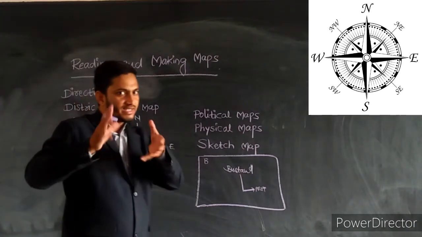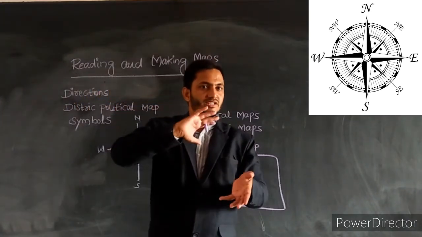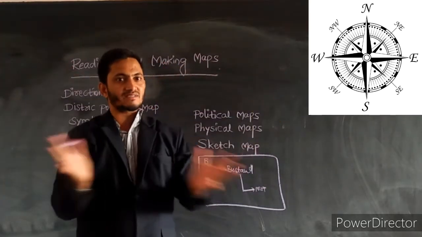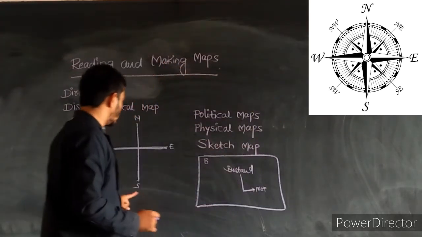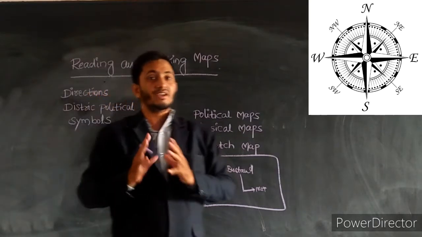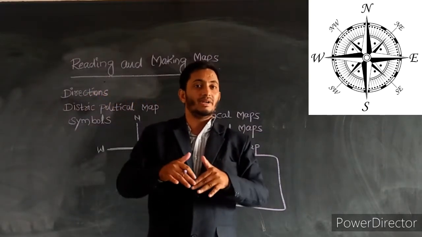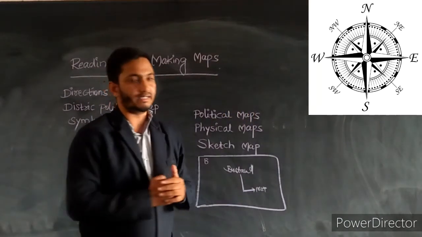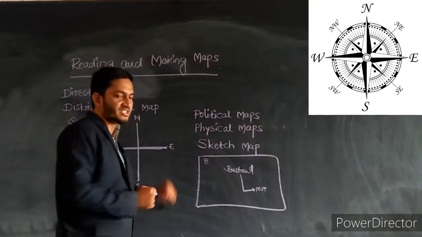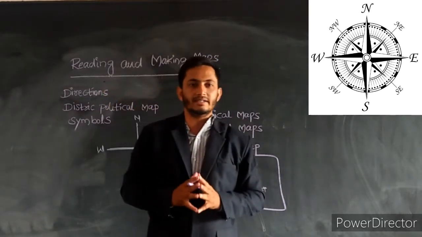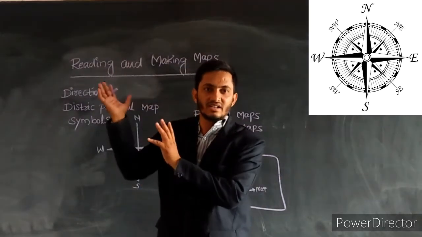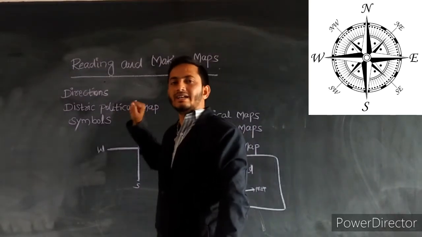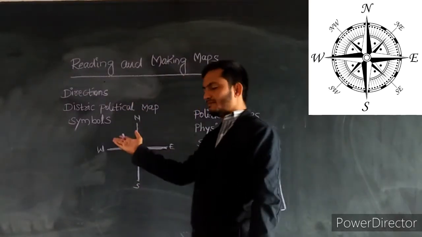Tamil Nadu is a state located on which side of India's map? The south. Tamil Nadu lies completely in the southern part. Jammu and Kashmir lies completely in the northern part.